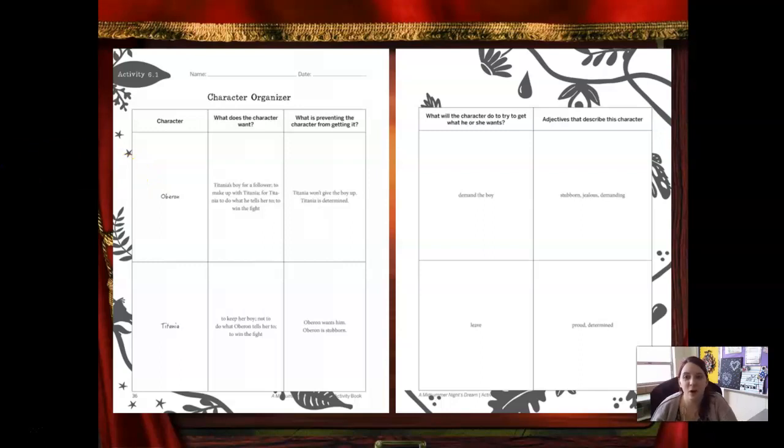So our characters. Oberon wants the boy for a follower and to make up with Titania. But obviously Titania is keeping him from that, and so what he is trying to get is to demand the boy. So his character is stubborn, jealous, and demanding. Titania wants to keep the boy from him and does not want to do what Oberon tells her. Preventing that is obviously Oberon, and what does she do to get what she wants? She just leaves, and she's a proud and determined character.